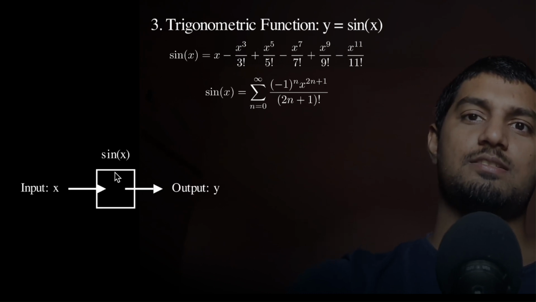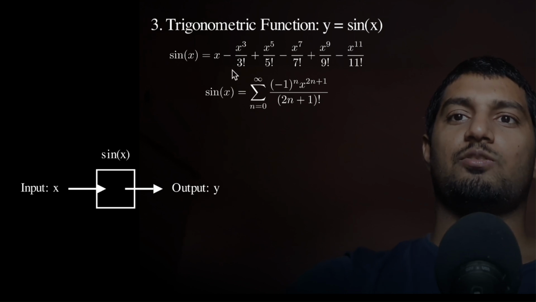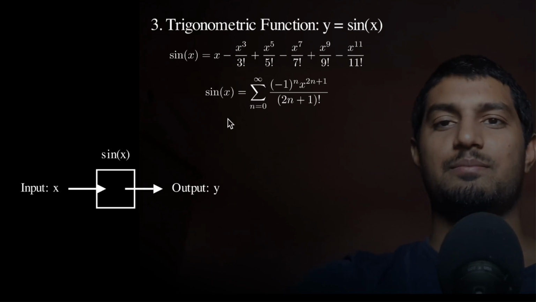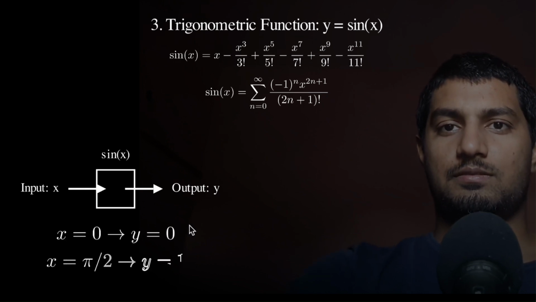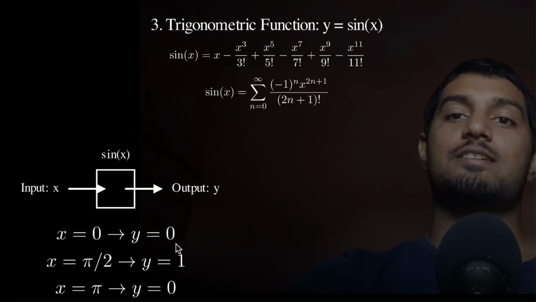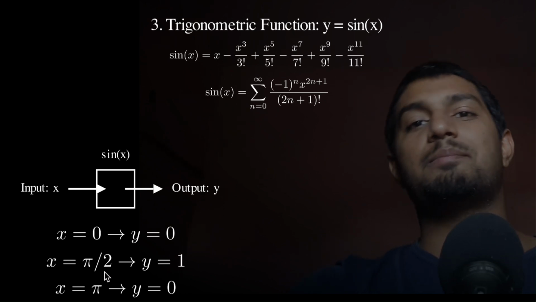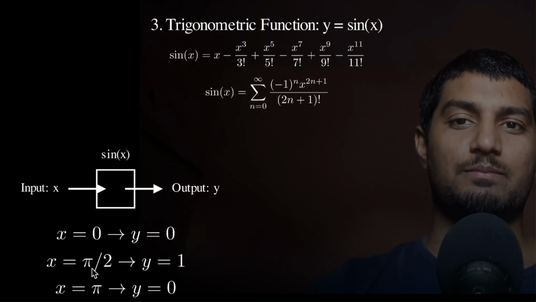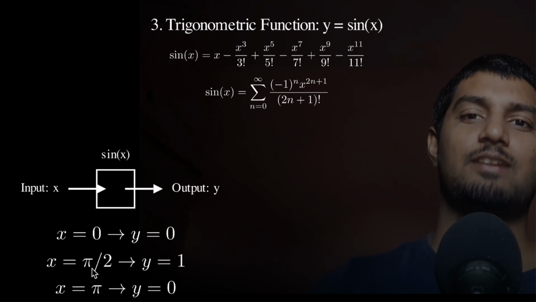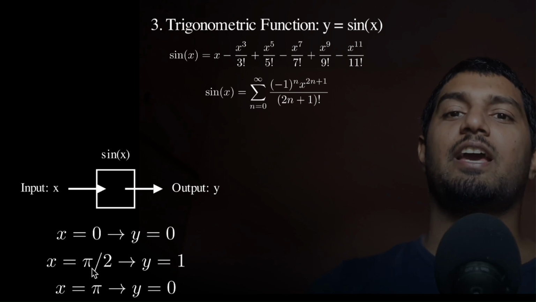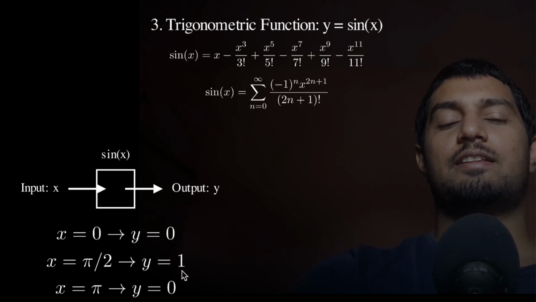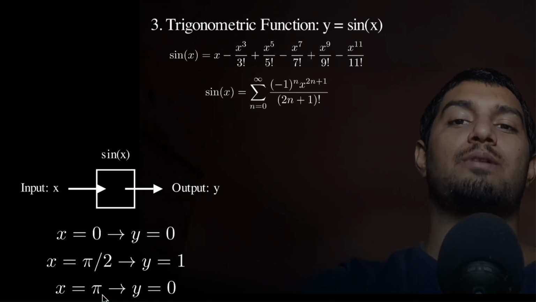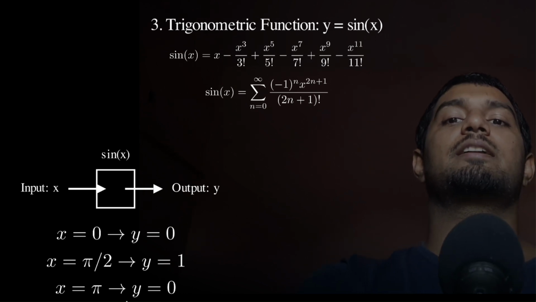If you pass in an x value, sine is basically this function. Whatever input you have as x, you pass it over here, solve it, and you'll get some result, right? So if you pass 0, you'll get 0. If you pass pi by 2, where pi is basically the number 3.14, if you divide this value, you will get 1.5 something like this, and you'll get 1. And if you pass pi, which is basically 3.14, as the input, you'll get the y value 0.